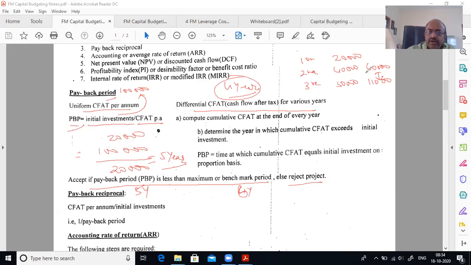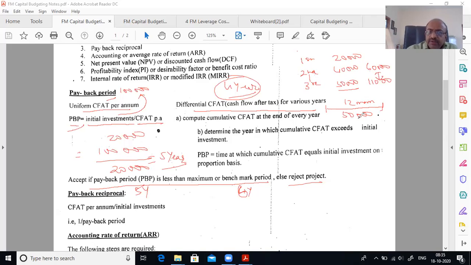How do we now find out the months? Very simple. In the third year, you earn 50,000 in a period of 12 months. But from 60 to 1 lakh, only 40 of inflow is required.